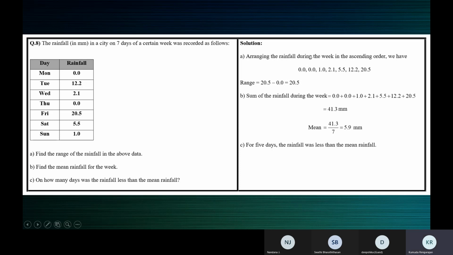Okay, so you can see here, children, I've arranged the numbers in the ascending order. I told you, for every sum you can do this. Whenever you're given data like this, you can always arrange it in the ascending order, even if it is not asked. So you're sure that this is the lowest value, this is the highest value. But again, you should not miss any number while arranging. There are 7 numbers here, so check if you've written all the 7 numbers. Then for finding the mean, we need to find the total and divide by 7 because the number of days is 7.